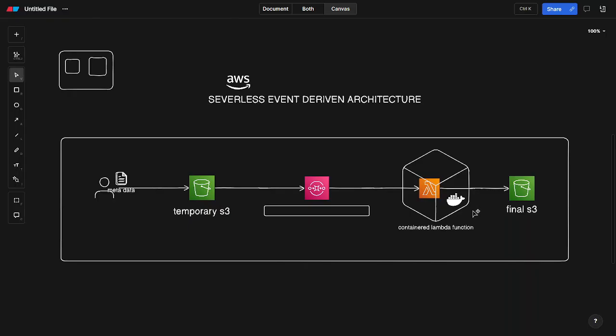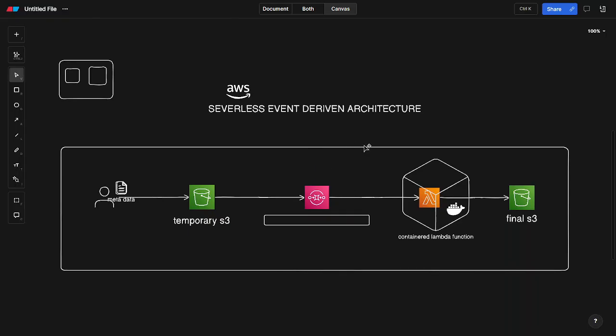Now let us see our serverless event driven architecture, where we are going to use a Lambda function, which is serverless, and this is an event driven architecture.